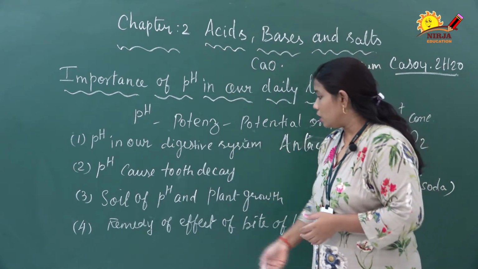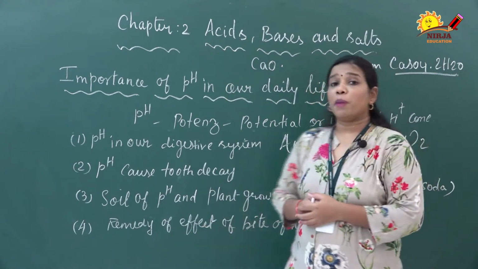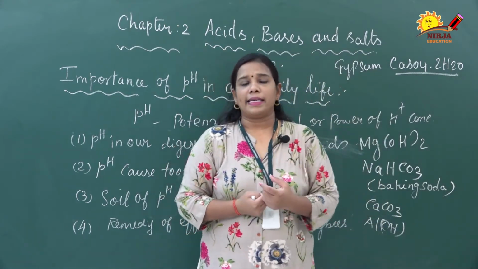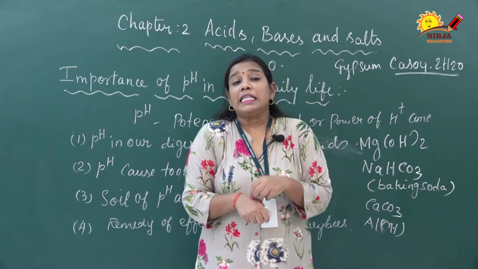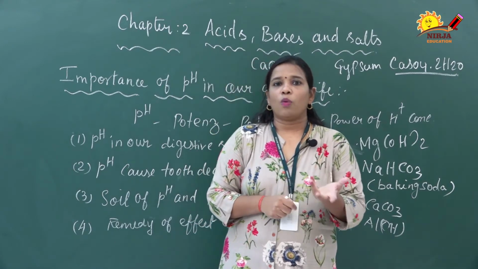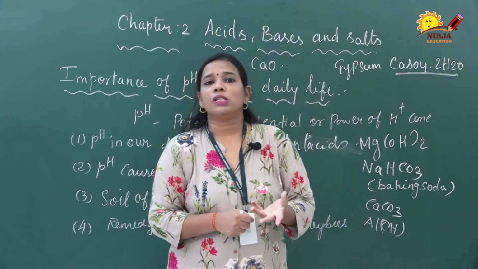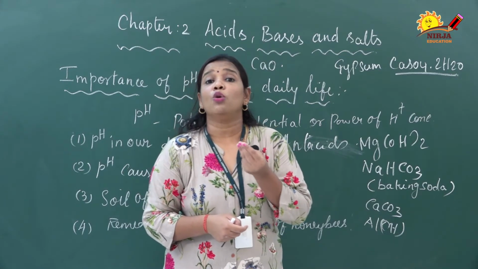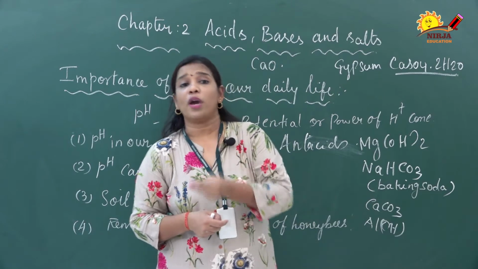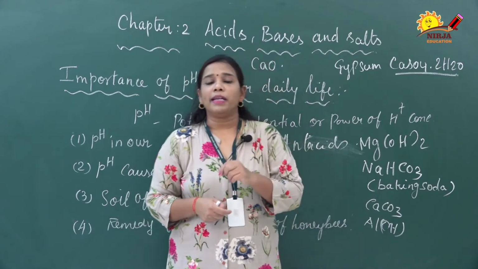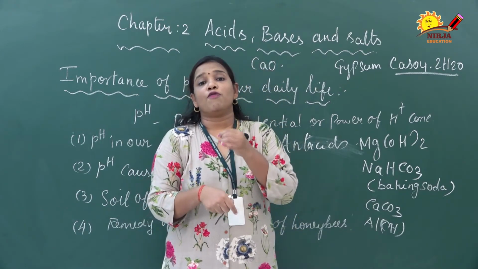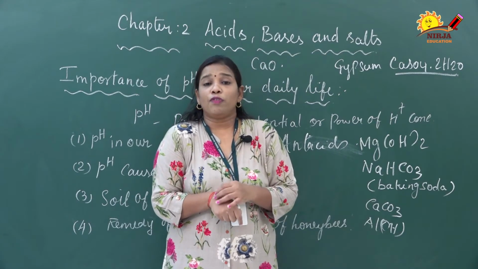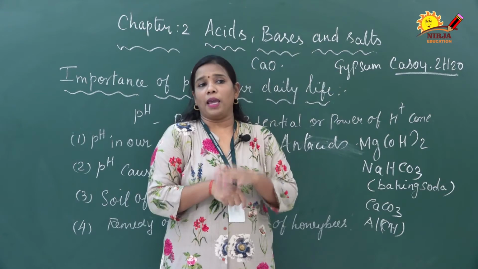The next topic is the remedy for the effect of a honeybee bite. We know that when a red ant bites, we feel irritation. What is the reason? The ant contains formic acid, that is methanoic acid, HCOOH. When it bites, the formic acid enters our body, so we feel irritation and pain.